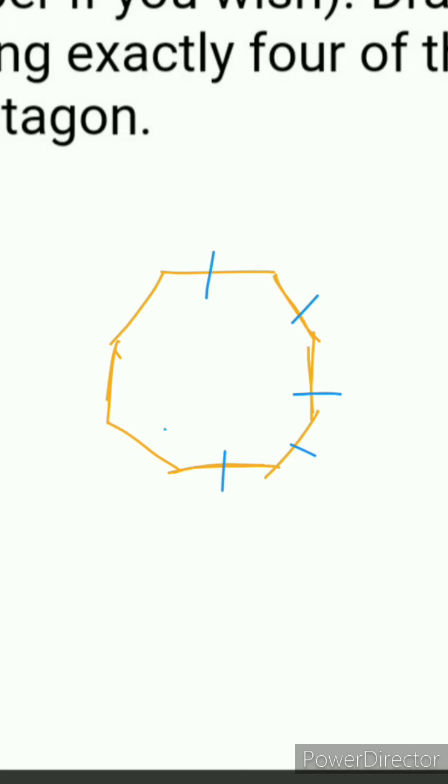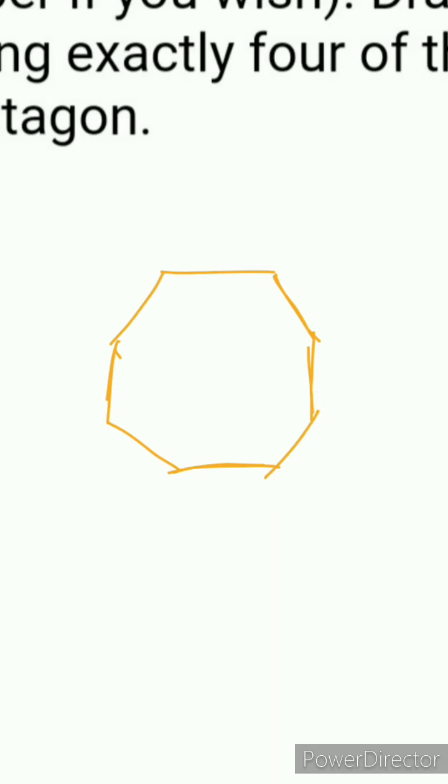Let's check it again. 2 centimeter, 2 centimeter, 2 centimeter, 2 centimeter, another 2 centimeter, and the last one. Okay, now count the number of line segments: 1 2 3 4 5 6 7 8. Clear? So that is your regular octagon.